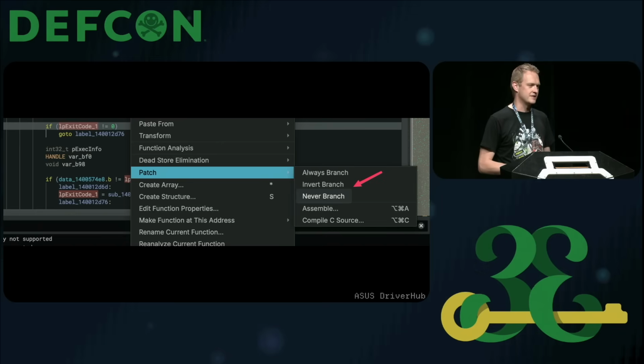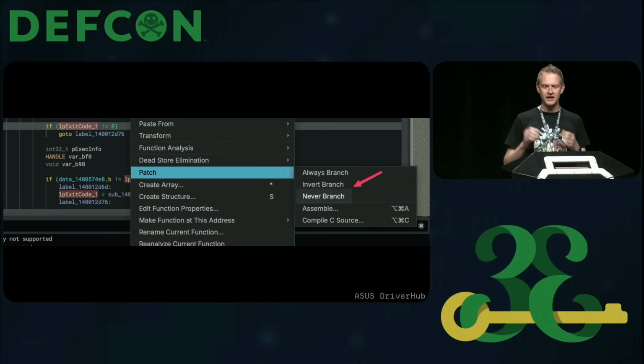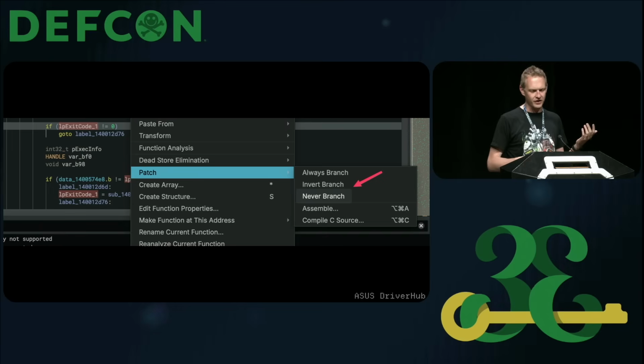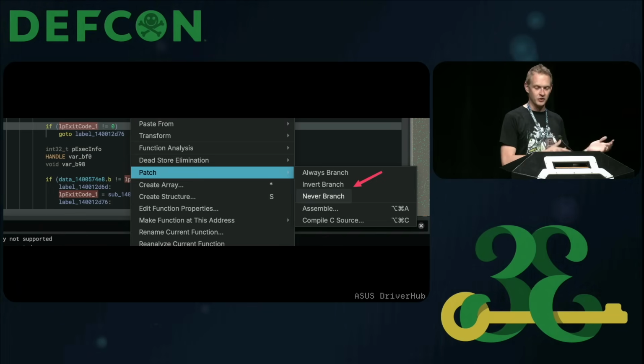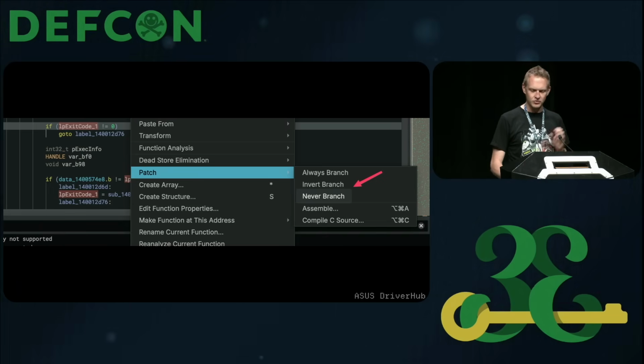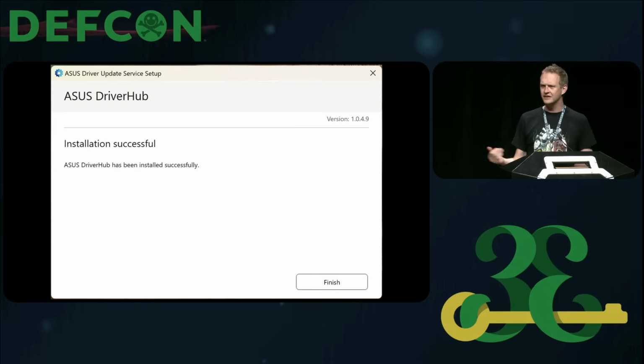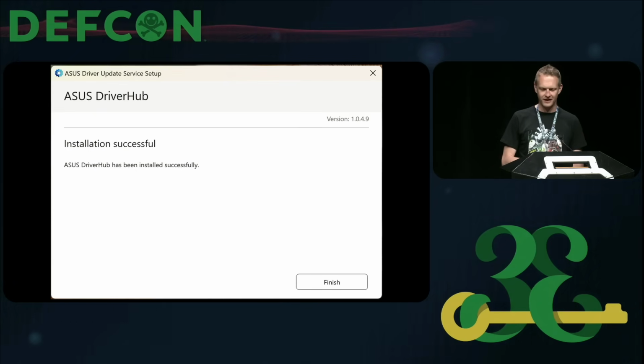Opening the installer in something like Binary Ninja, it has this really nice feature where you can take some code and patch out a branch. Maybe you want to invert the code flow or do something else with it. It's fairly simple. So with the installer, I do exactly that, really with the point being so that I can get a successful installation in my Parallels VM.